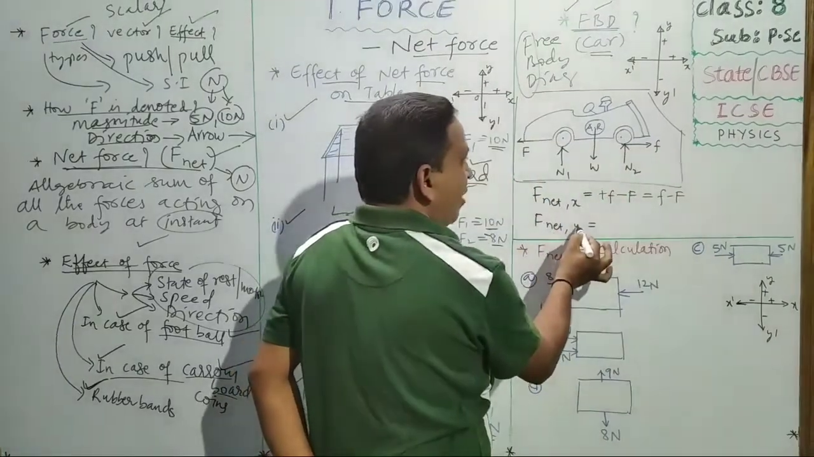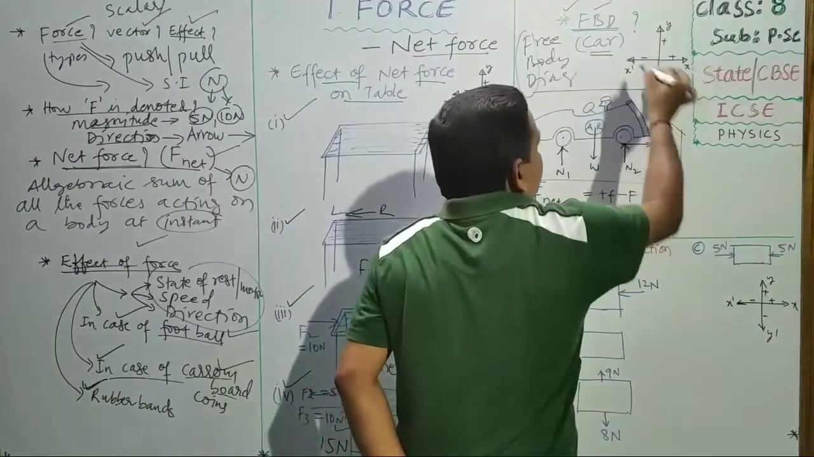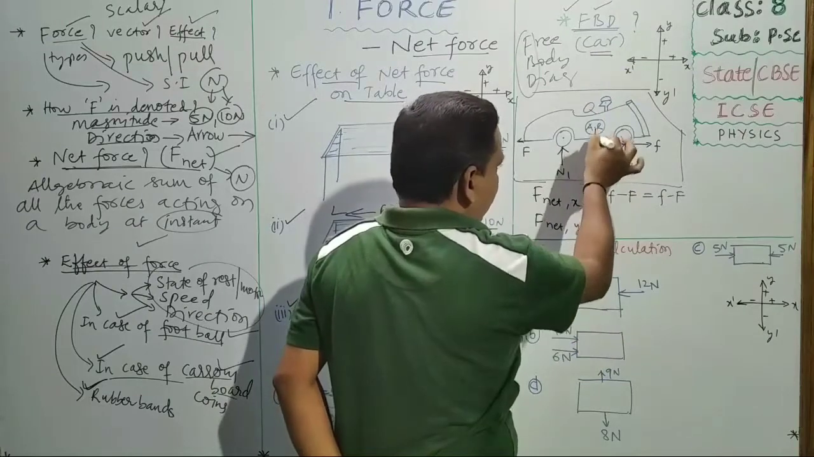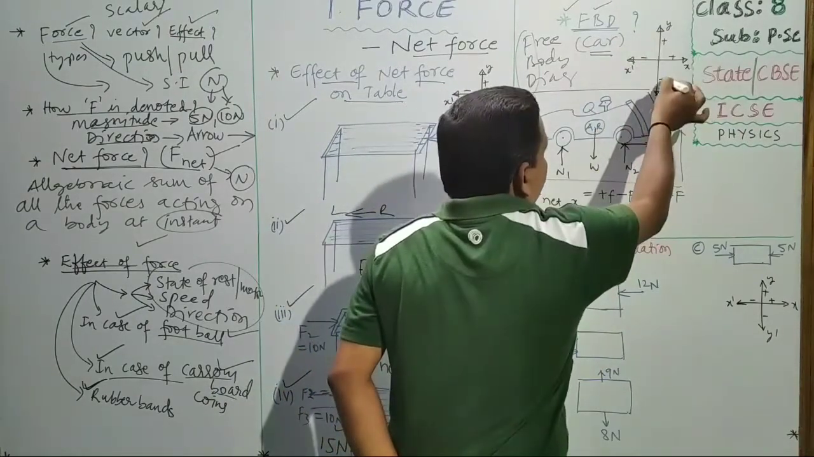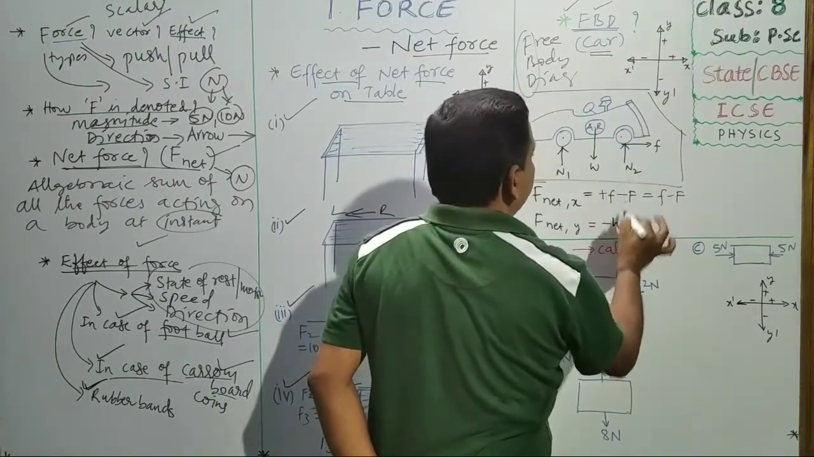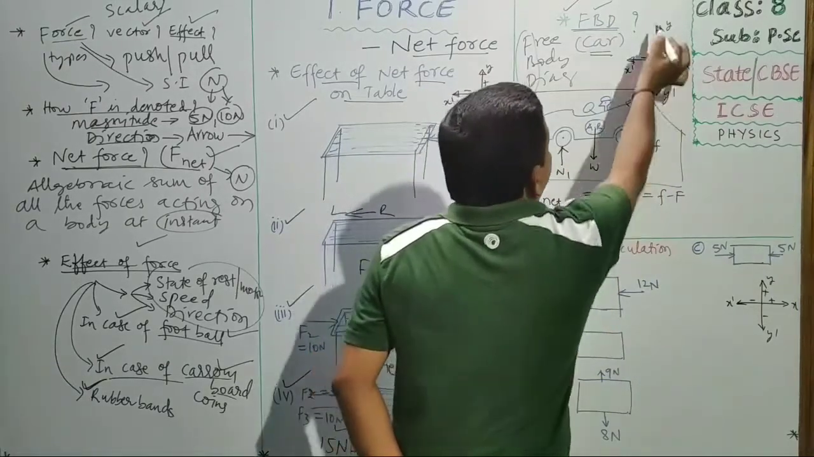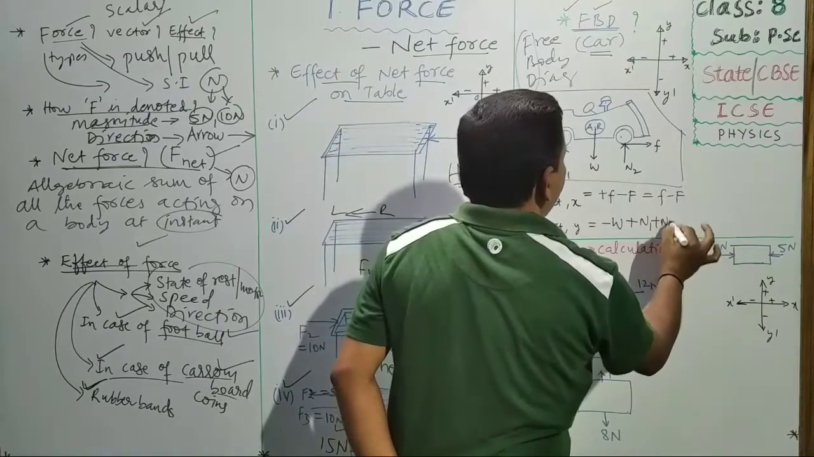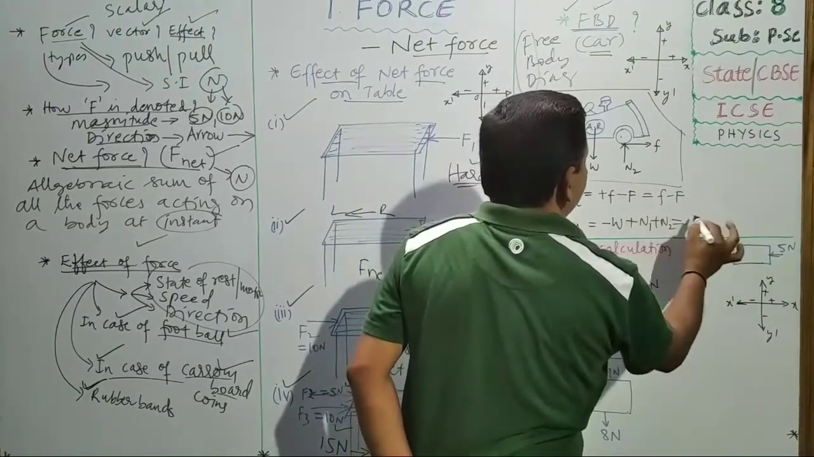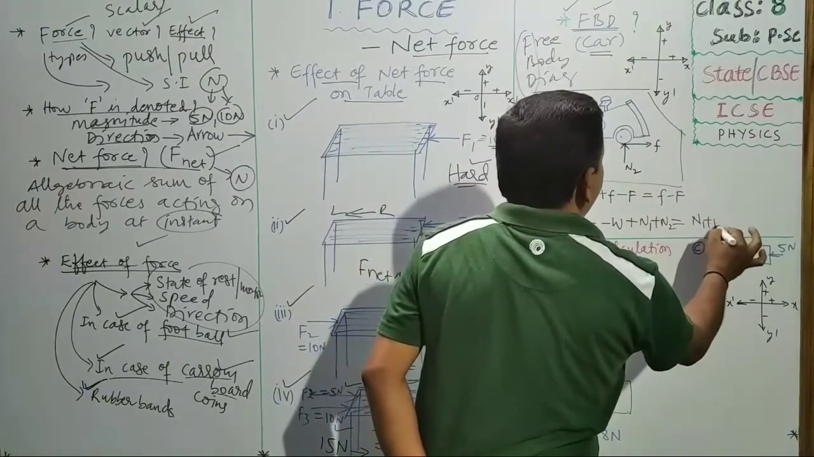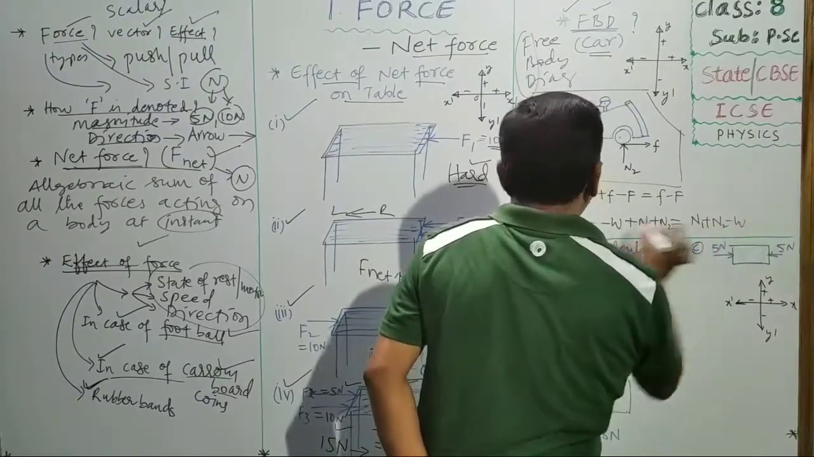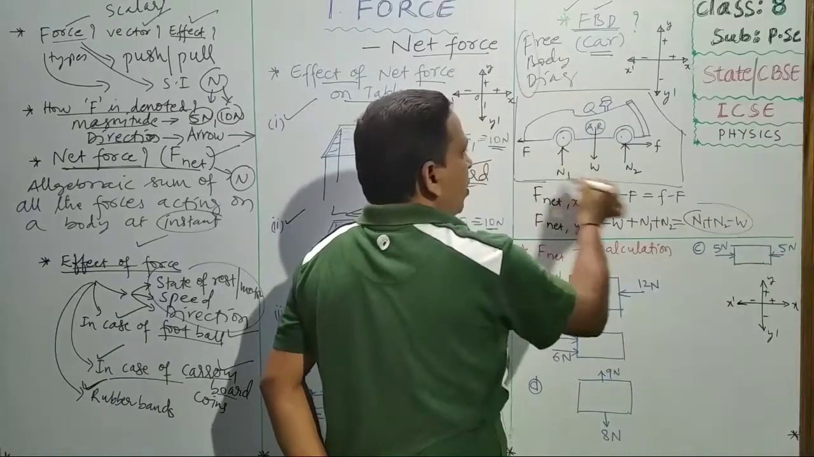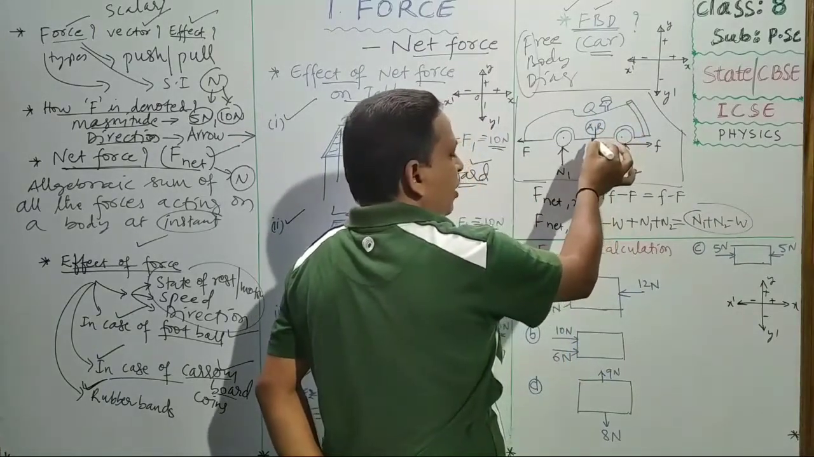So, net force acting in y direction. Y direction means this is the y-axis, this is x-axis. Y direction, you see, by how many forces? This is working down. Down means minus W. These two are working upward direction. Upward direction means plus N1 plus N2. You can write this like this also, N1 plus N2 minus W. This is the net force acting in y direction on this car according to free body diagram.